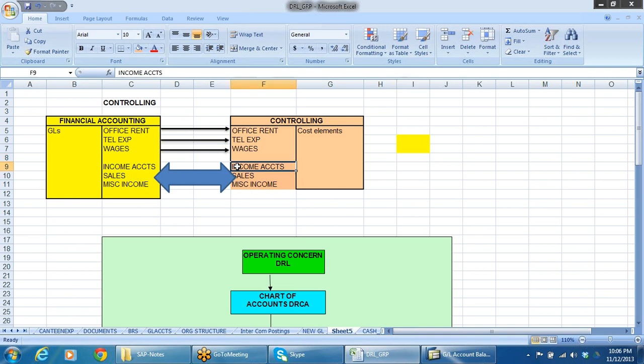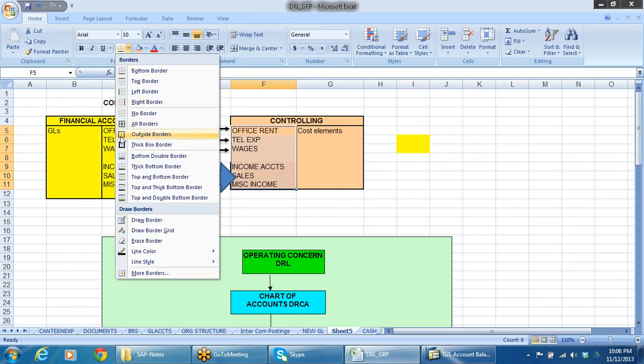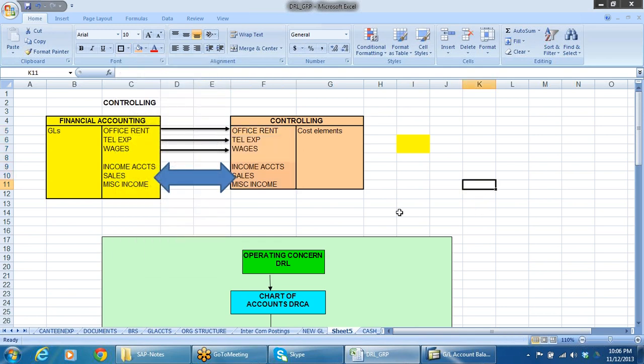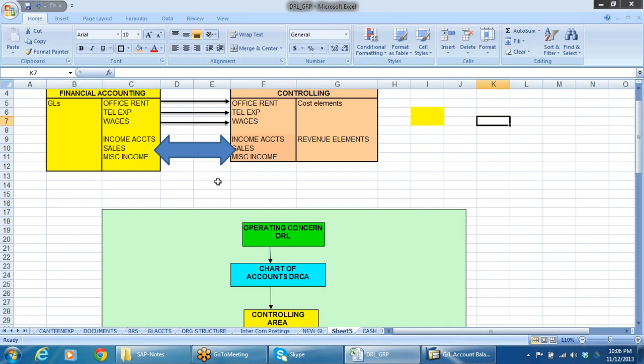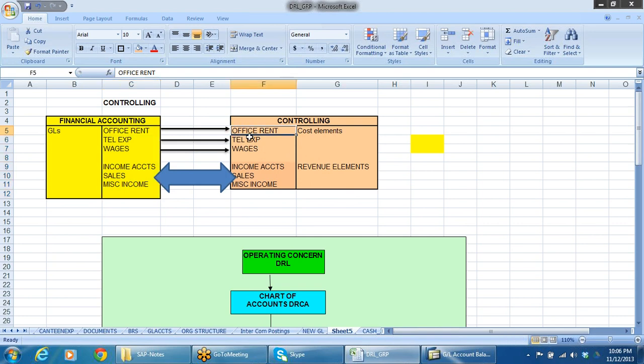So all income accounts are defined as revenue elements. Whatever GL accounts we have defined in financial accounting are going to be redefined: all expenses as cost elements, incomes as revenue elements.